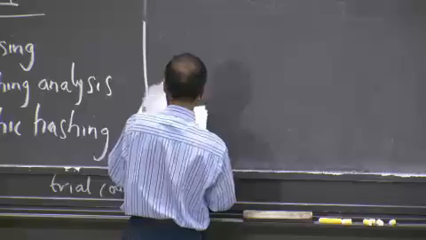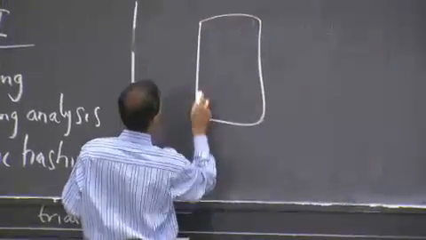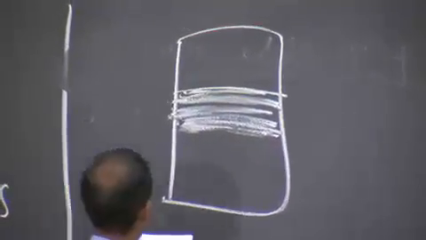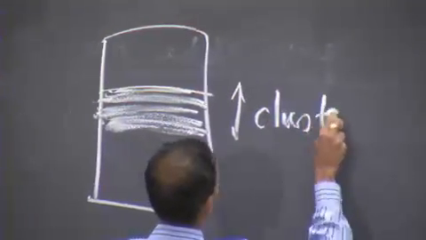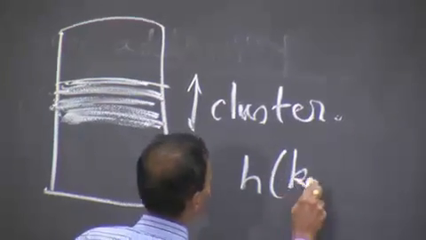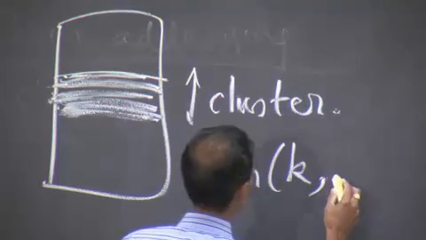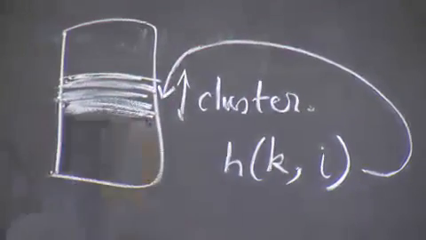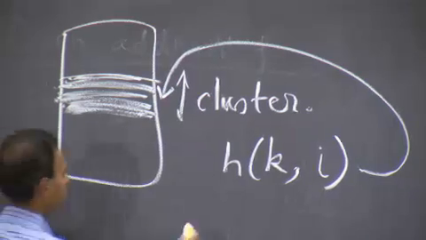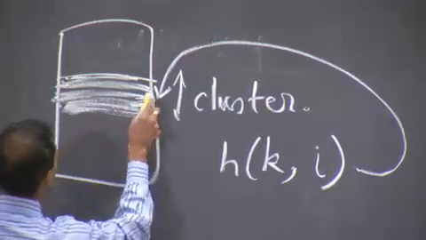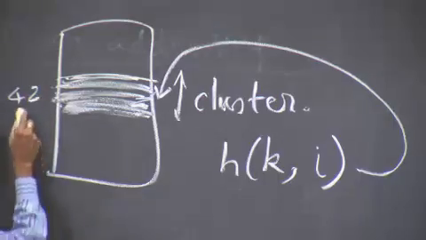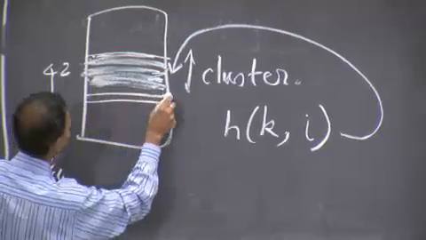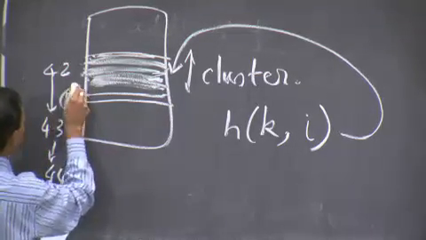So what's happening here pictorially is that you have a table, and let's say you have a cluster. And this is your cluster. So if your h(k,i) maps to this cluster, linear probing says that if you map to 42 in the cluster, the next thing you're going to try is 43, 44, until you get maybe to this slot here, which is 57, for argument's sake.